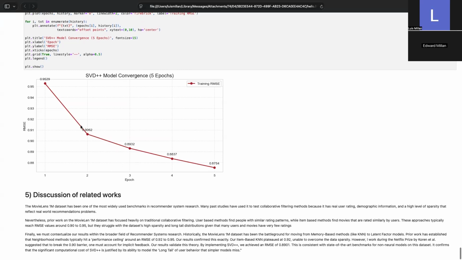As you can see from the illustration, the curve is smooth and steep, which is exactly what we want to see. This shows that our stochastic gradient descent is successfully navigating the loss landscape and finding a local minimum without oscillating or diverging. It also confirms that our learning rate of 0.01 was tuned correctly, which is fast enough to learn quickly but small enough to remain stable.